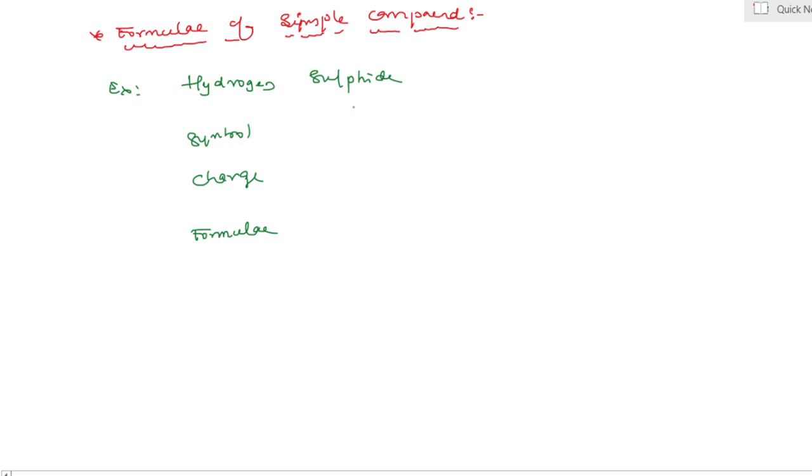Here the symbol of hydrogen is H and sulfur is S. Charged ions: H is plus 1 because it has only 1 electron, and sulfide has 2 electrons short in the outermost shell. It means valency of 2 and valency of 1. What can they form? H2S, hydrogen sulfide.